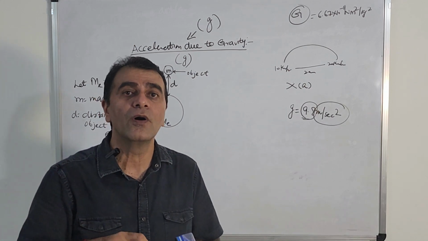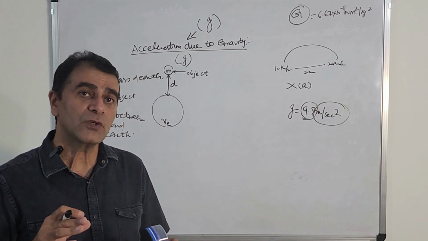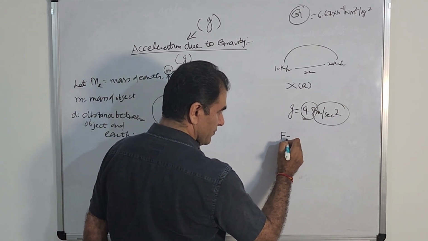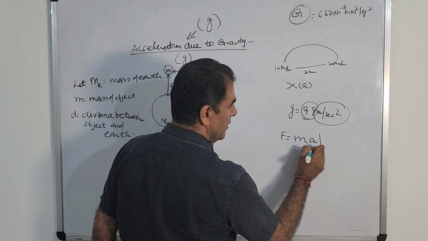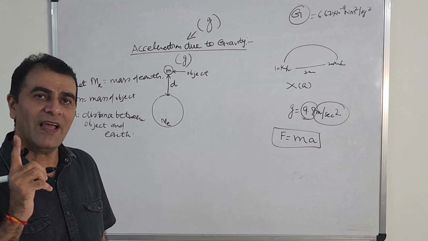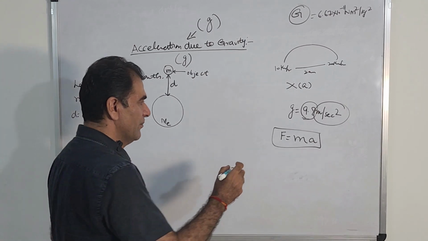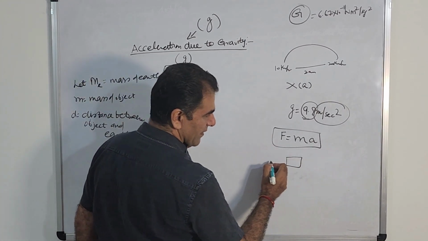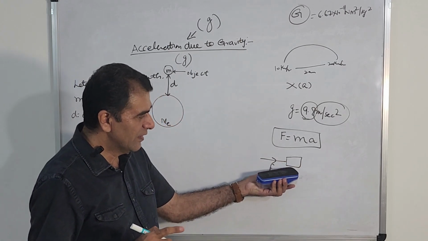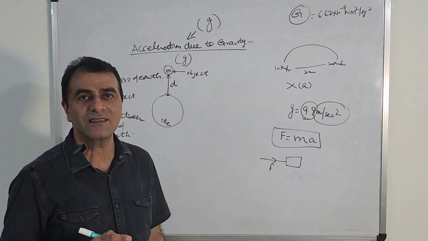But for now, this second law, Newton's second law, gives us the definition of force, and it says that force equals mass into acceleration. What is force? Mass into acceleration produced. Like if a body is placed here and a force is applied, when we apply a force, its velocity increases or decreases? Increases.